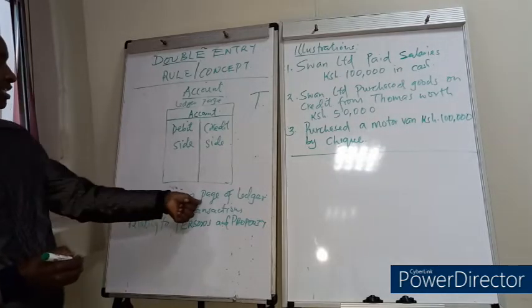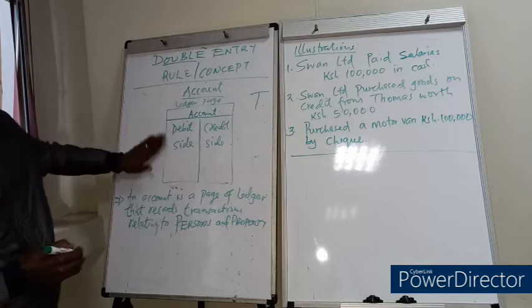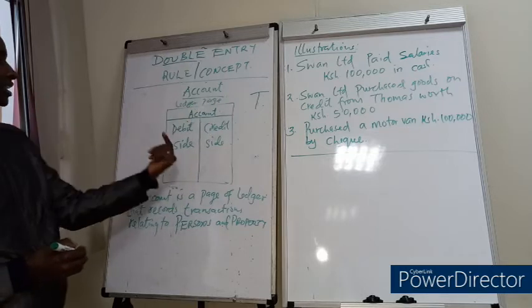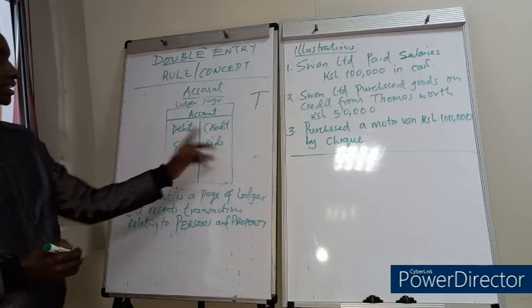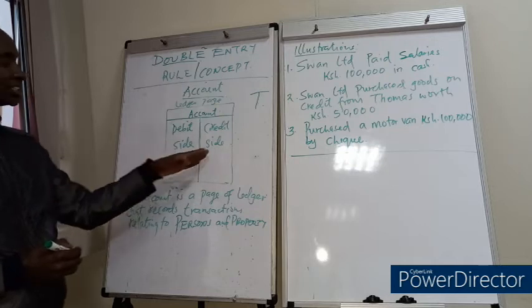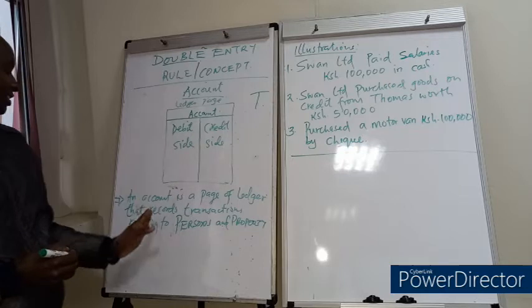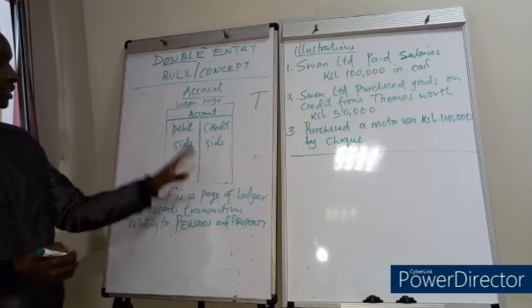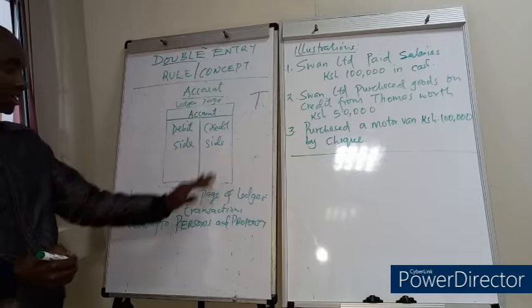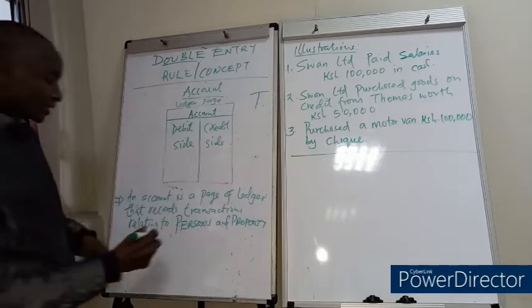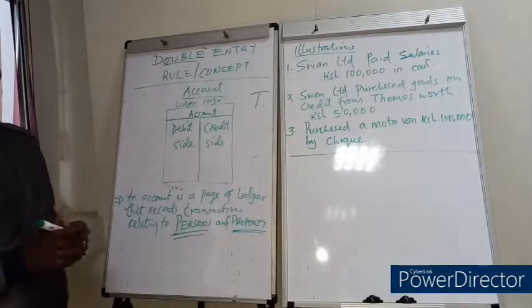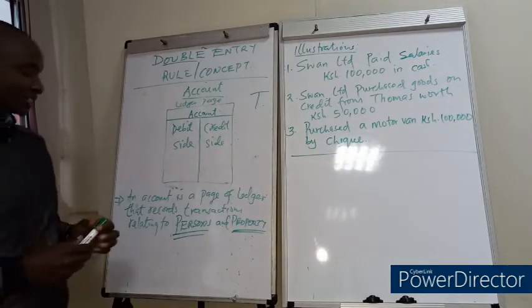An account is a page of a ledger. This is the ledger page. Inside the page, there is an account with two sides, the debit side and the credit side. Debit on the left-hand side and the credit on the right-hand side. So an account is a page of a ledger that records transactions. I will show you how to record transactions in an account relating to persons, very important, and property.